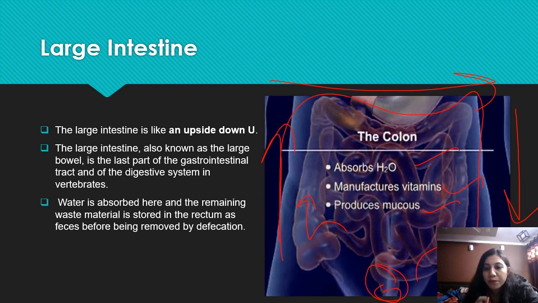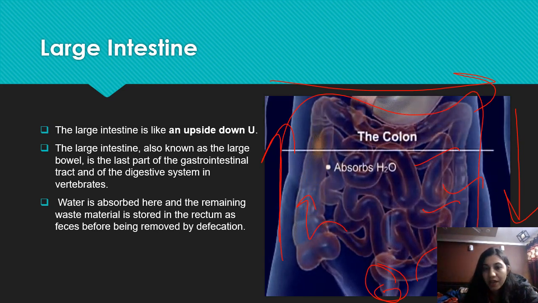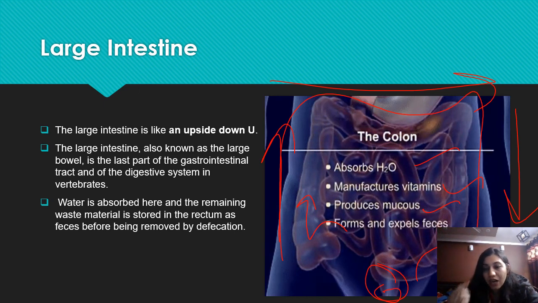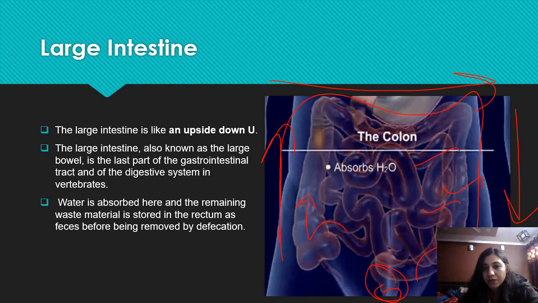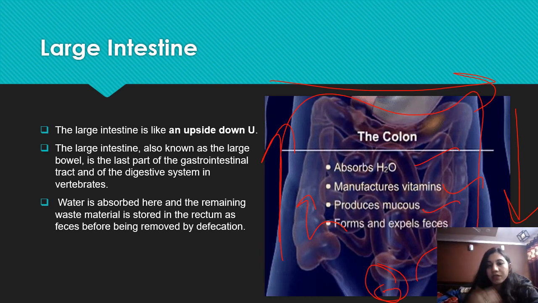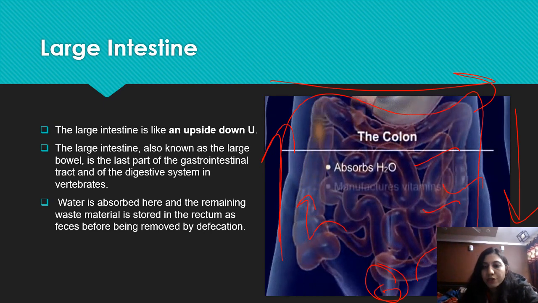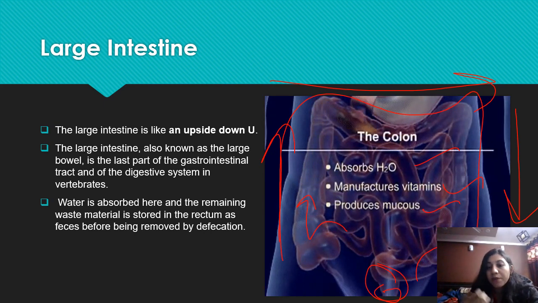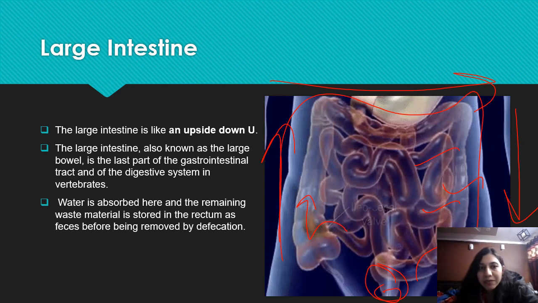And one more important thing about these sphincters is that they are involuntary, okay, they do not work according to will, they work according to our brain. When we feel an urge inside our body, at that time they work. Otherwise, if we want to say yes it's time to open the sphincter, it doesn't work like this, okay. So it works according to our brain signals. So here it is all about our alimentary canal.